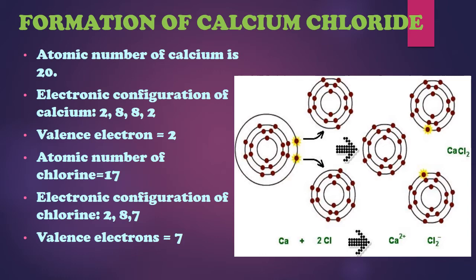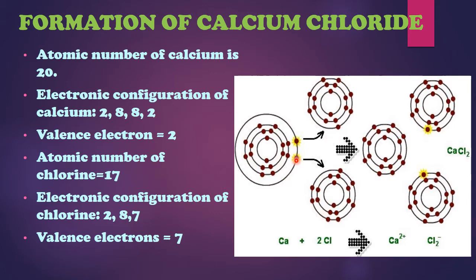Formation of calcium chloride. Let us understand one more ionic compound. Atomic number of calcium is 20, electronic configuration is 2, 8, 8 and 2, valence electrons 2. Atomic number of chlorine is 17, electronic configuration of chlorine is 2, 8 and 7, valence electrons 7. So now let's have a look at the structure over here.